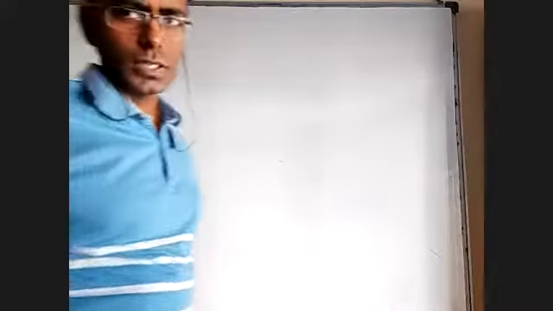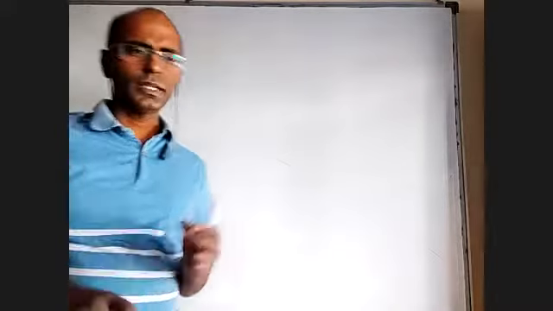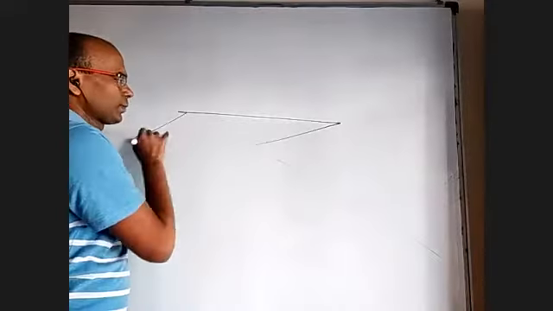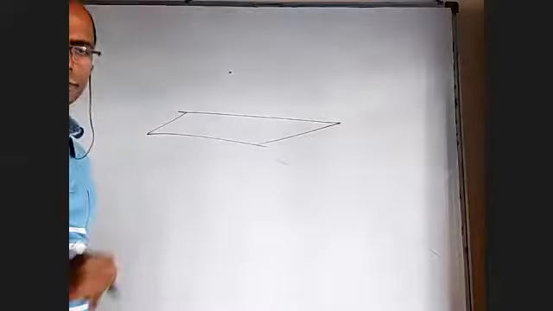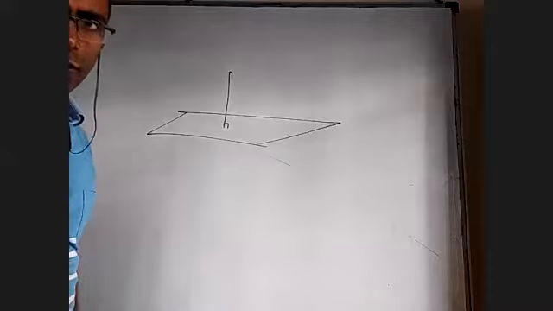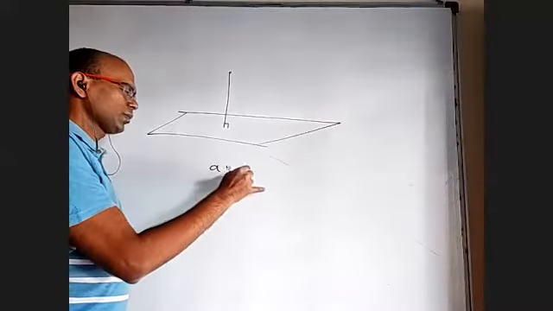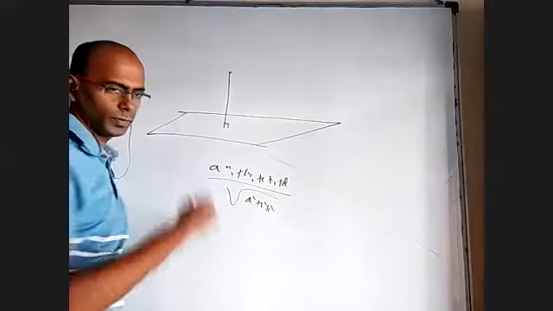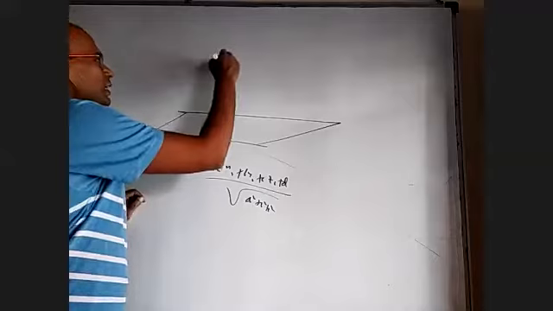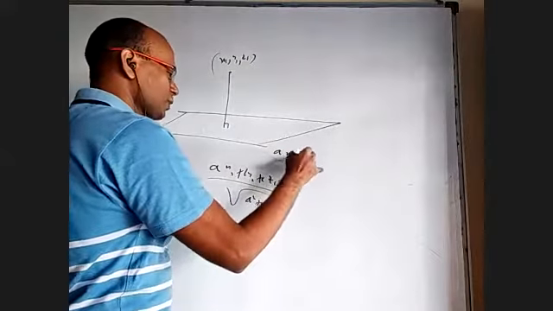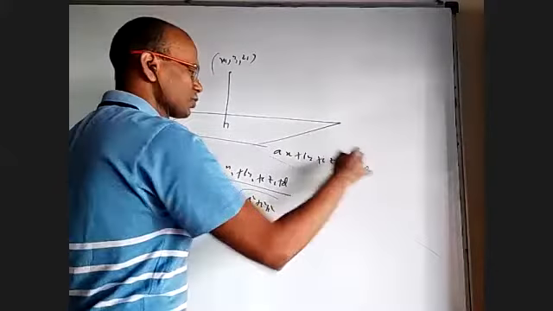Very commonly, they will ask not just perpendicular distance, but distance measured parallel to a line, or measured parallel to a plane. There are 3-4 cases that we can talk about. Let us say I have a plane, I have a point. If I want to find perpendicular distance, it is very easy. We have the formula (ax1 plus by1 plus cz1 plus d) by root of a square plus b square plus c square. They'll give you x1, y1, z1, and they gave you the plane ax plus by plus cz plus d equal to 0.